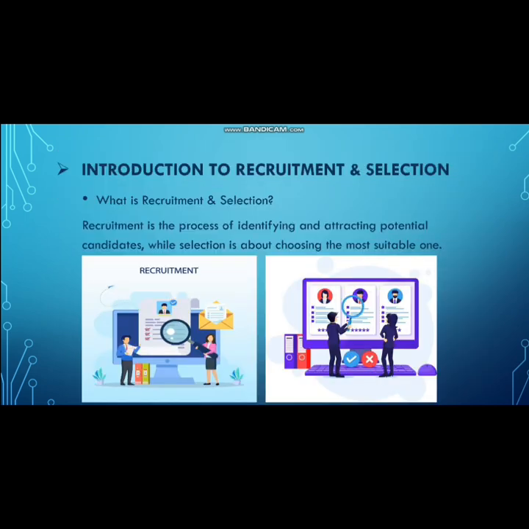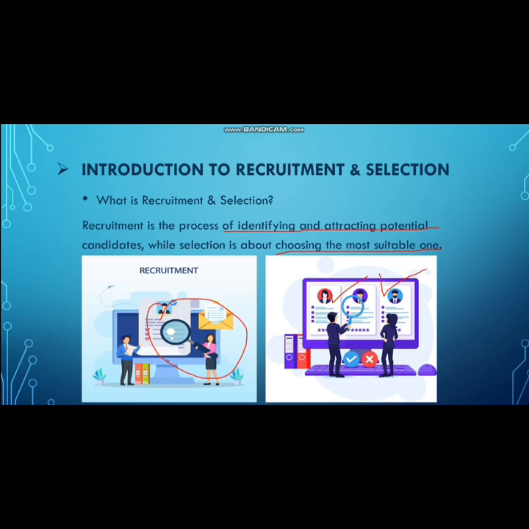To begin with, let's understand the basic definition. Recruitment is the process of identifying, attracting, and encouraging potential candidates to apply for a job. It is all about generating a pool of qualified candidates. Selection, on the other hand, is the process of choosing the most suitable candidate from this pool. While recruitment brings people in, selection filters and chooses the right one.